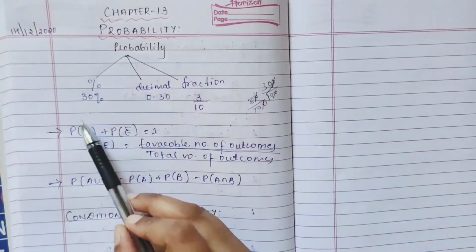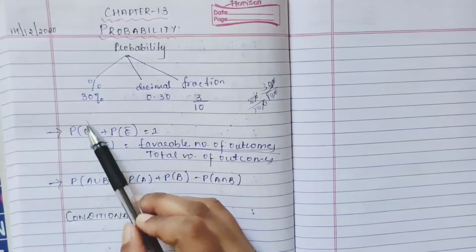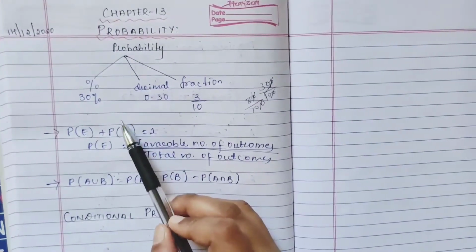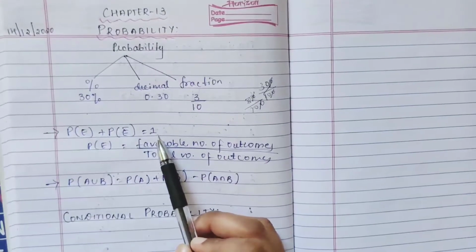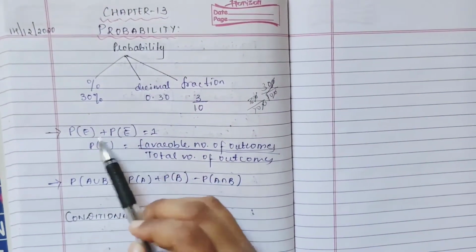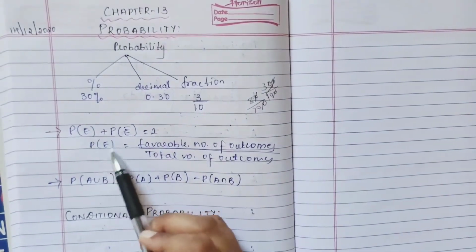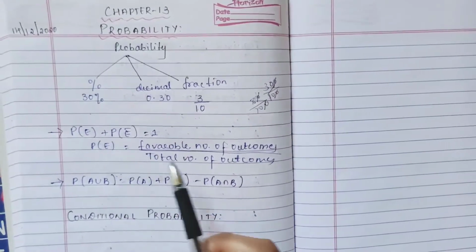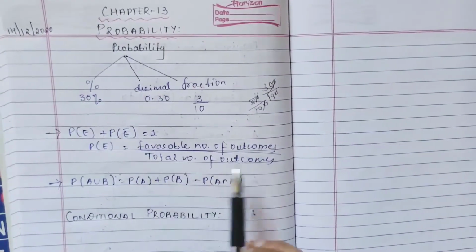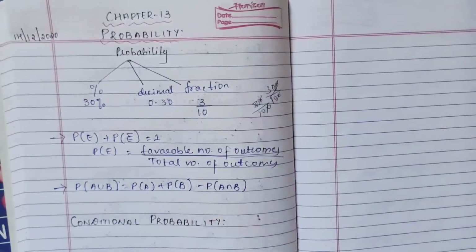Next you have this: probability of an event that is successful plus unsuccessful is equal to 1. Okay, the addition of success and failure is equal to 1. What is P of E referred to as? Favorable number of outcomes divided by total number of outcomes. This you have studied, right? This is a kind of formula.